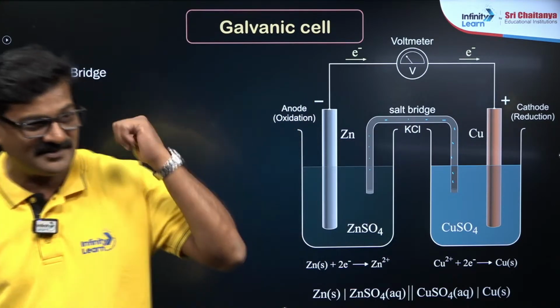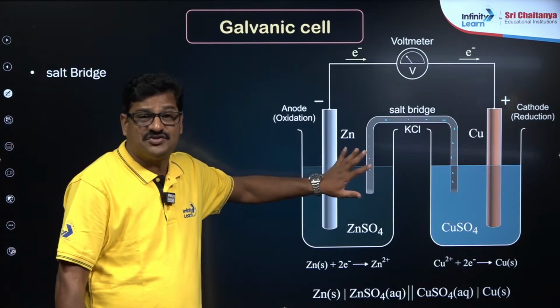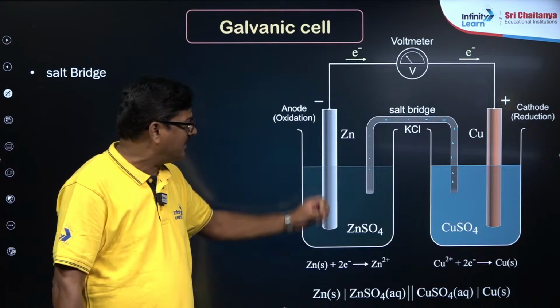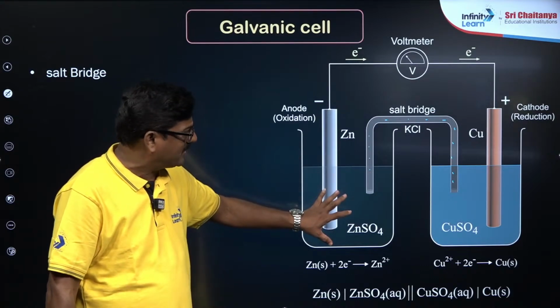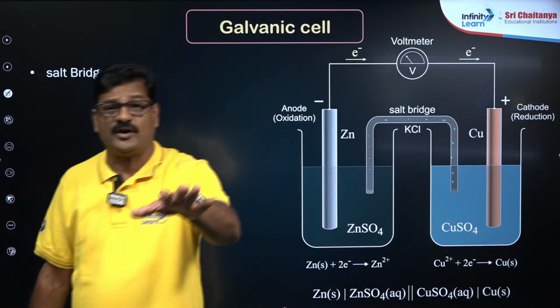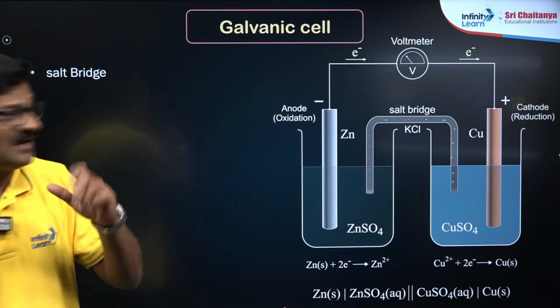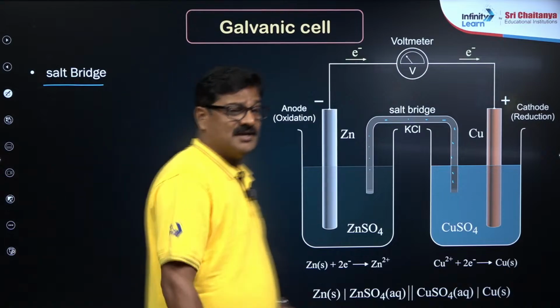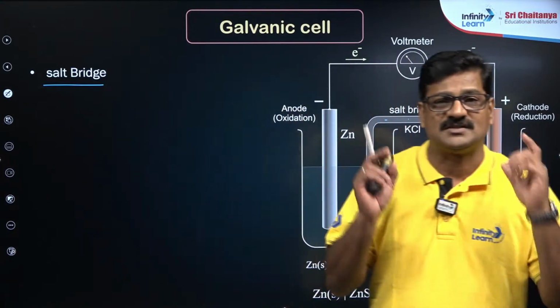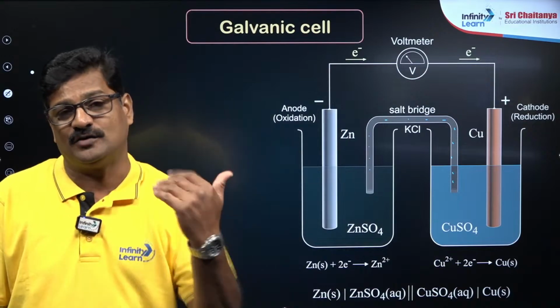Are you getting or not? Very good. And it is going to prevent liquid junction potential and accumulation of charges यहाँ पर है, and accumulation of charges यहाँ पर है, and the galvanic cell maintains electrical neutrality by the salt bridge. These are the functions of the salt bridge. So which of the following is true related to the salt bridge?